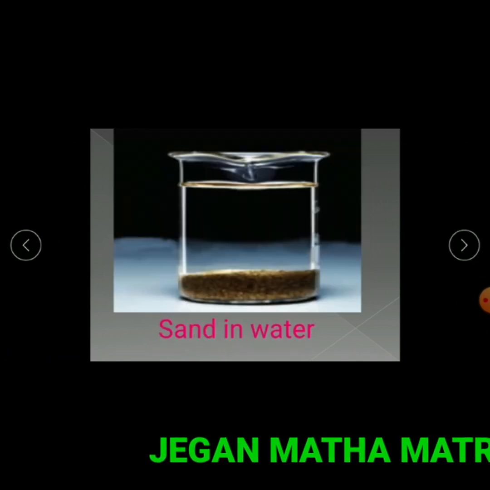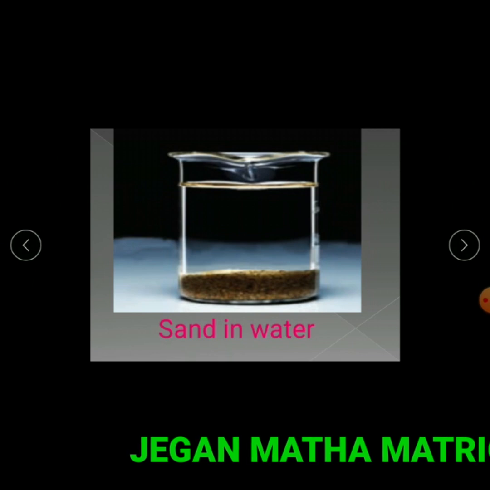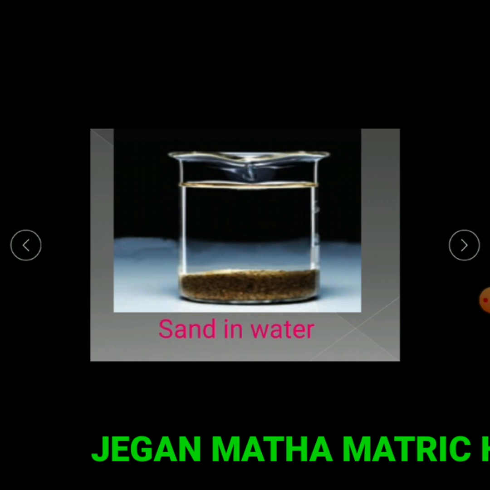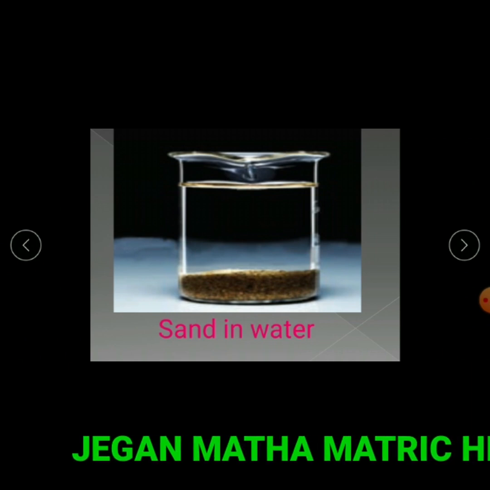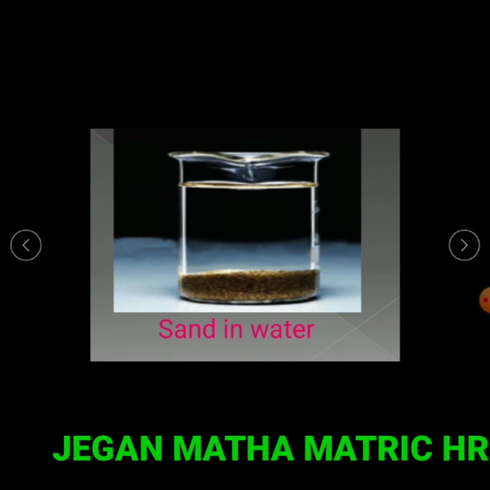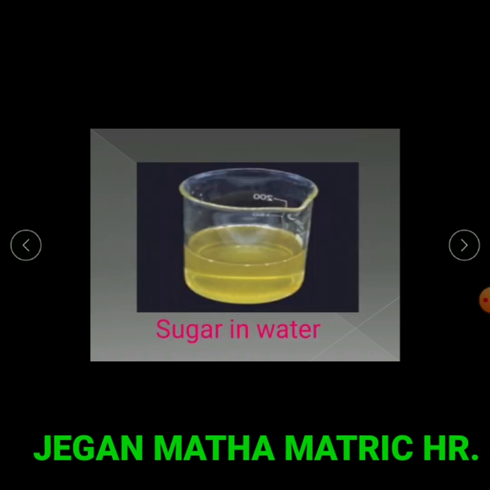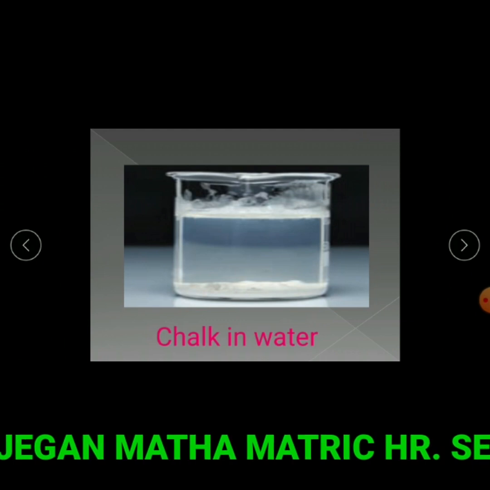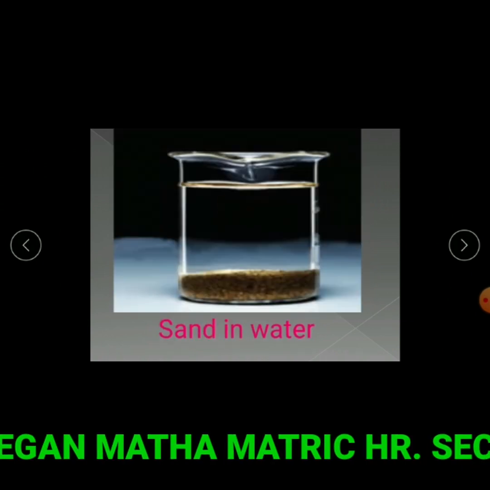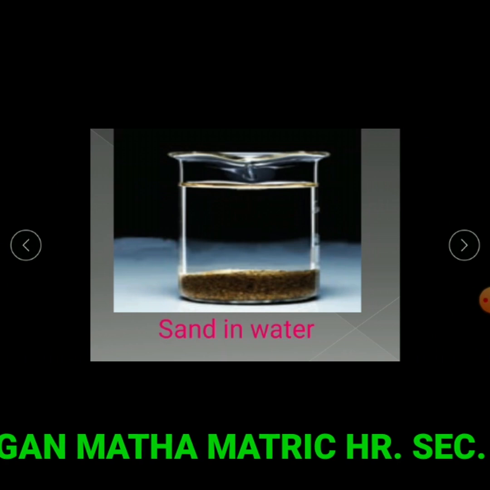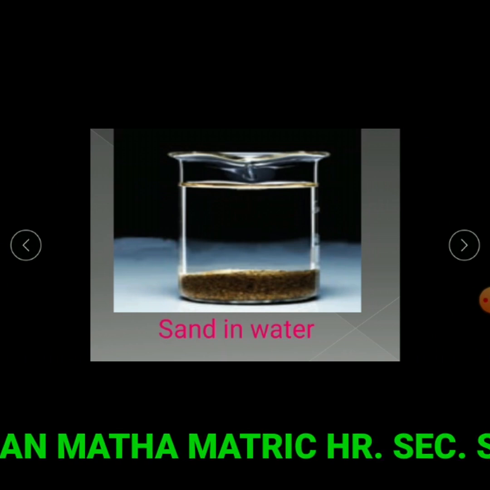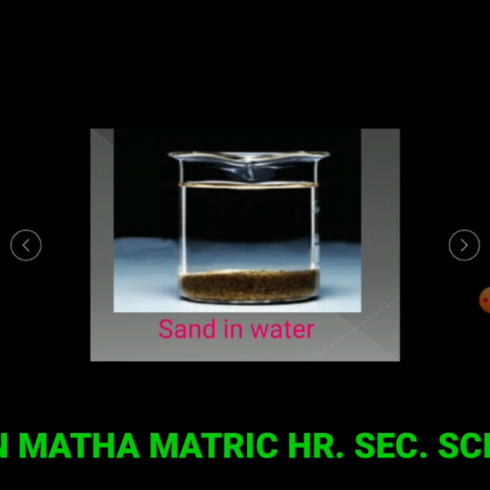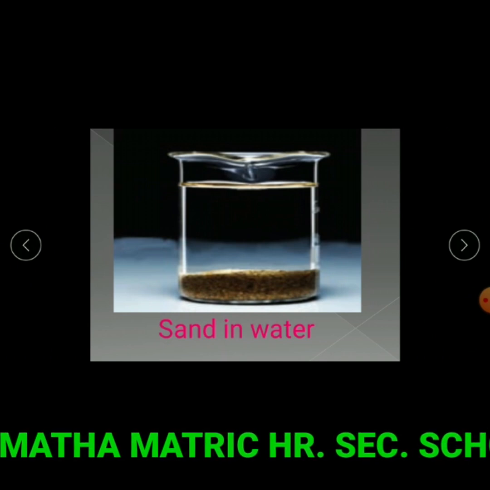Next, in the third case, we added sand in the water. Sand is also not dissolved, so it settled down at the bottom of the beaker. So in this case, sugar is soluble, chalk powder and sand are insoluble. So sugar and salt are examples of soluble substances. Sand and chalk powder are examples of insoluble substances.